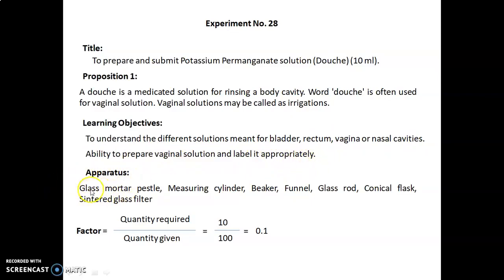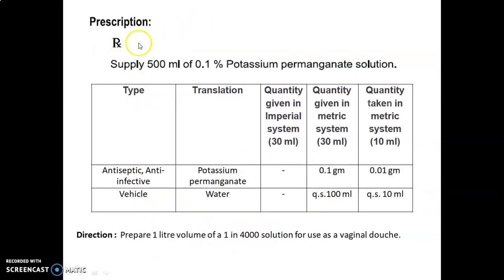Apparatus required are glass mortar and pestle, measuring cylinder, beaker, funnel, glass rod, conical flask and sintered glass filter. Factor is calculated as quantity required upon quantity given, that is 10 upon 100, which is equal to 0.1. The prescription is given here: Rx, supply 500 ml of 0.1% potassium permanganate solution. 0.1% means 0.1 gram in 100 ml.